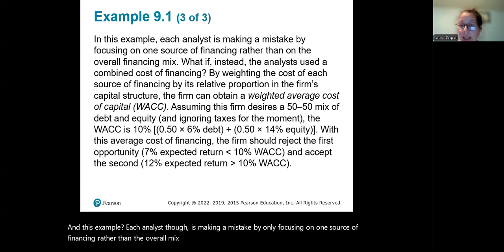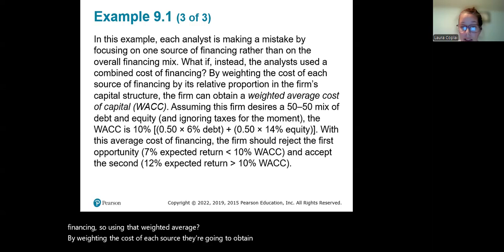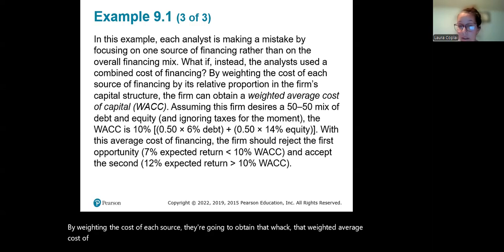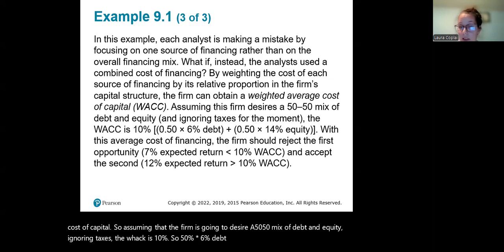So what if instead they use that combined cost of financing? Using that weighted average, by weighting the cost of each source, they're going to obtain that WACC, that weighted average cost of capital. So assuming that the firm desires a 50-50 mix of debt and equity, ignoring taxes, the WACC is 10%, so 50% times 6% debt and 50% times 14% equity.